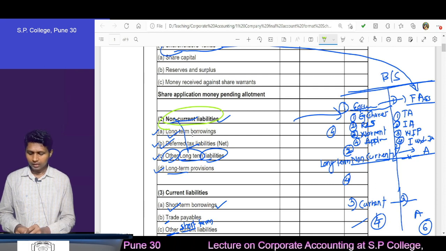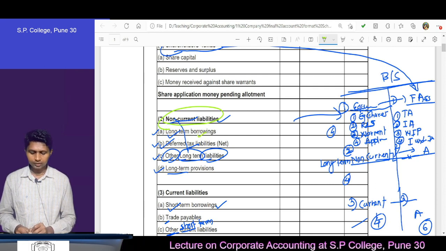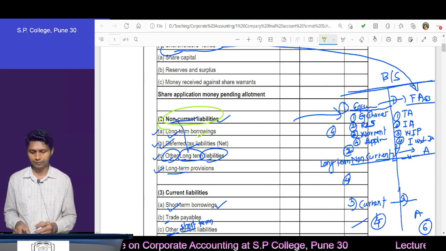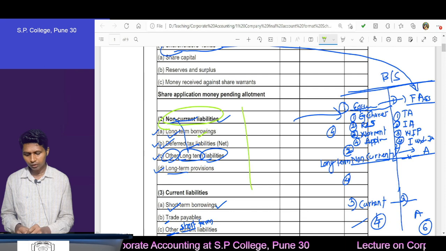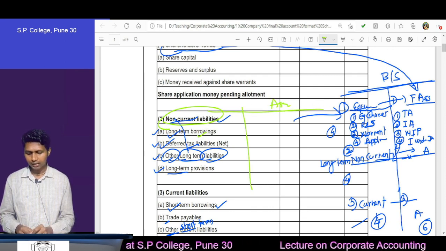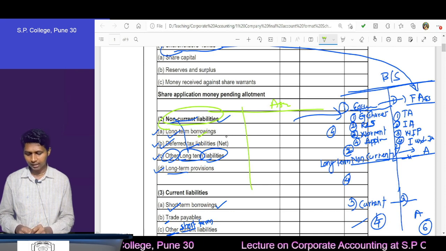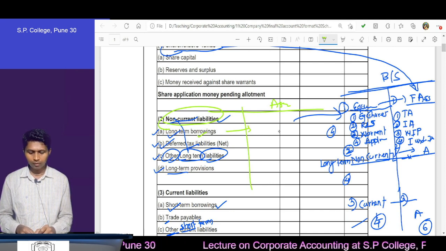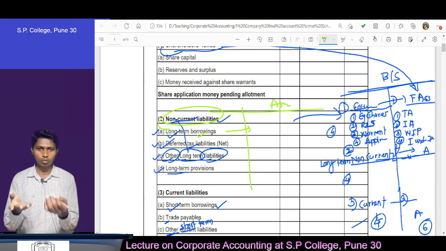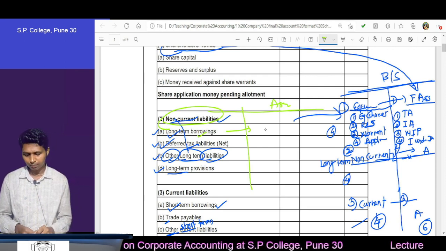If you have written here long-term borrowings, then ask yourself what is the opposite word for borrowing. That we are going to write on the asset side. Under non-current assets category, opposite to borrowing, borrowing means money taken from bank. If you give money to bank, then that is called investment.